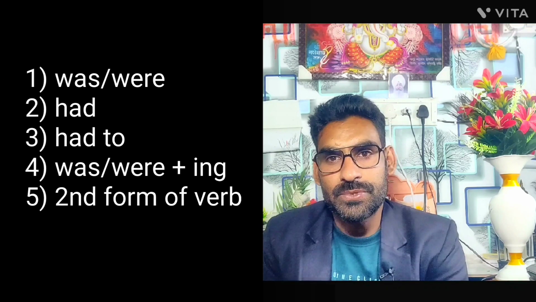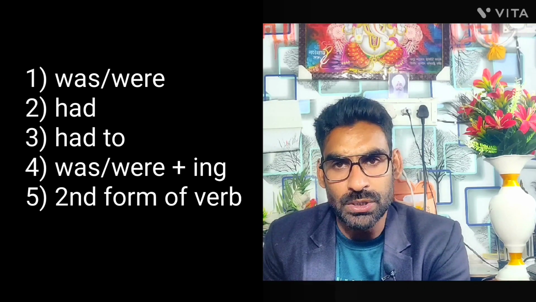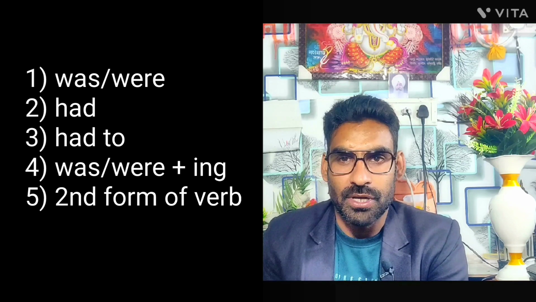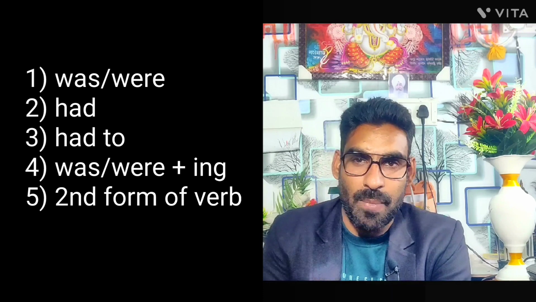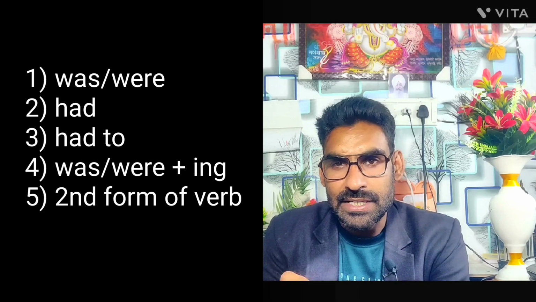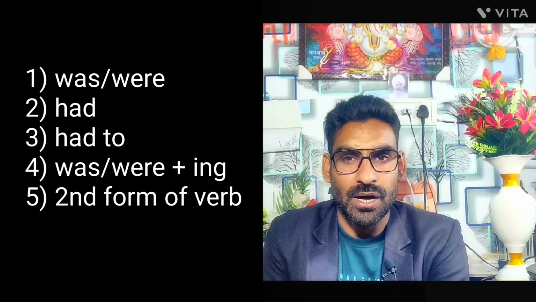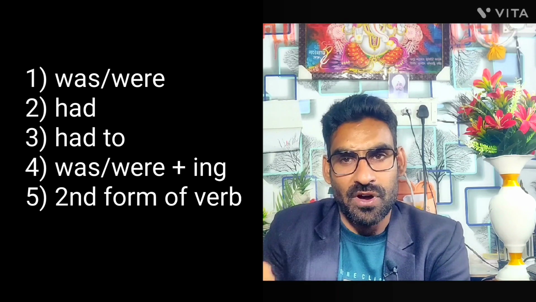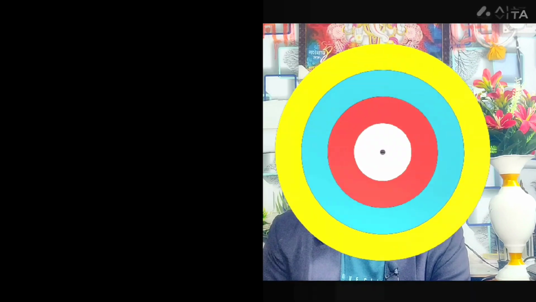So these are the forms, and we use these words to describe something in the past while we are communicating, or maybe we are describing an event in the past. So now I'm going to describe one incident in the past, and you need to find out which rule I have used in it and what is the type of the word I used. So let me start speaking and you can listen to me.